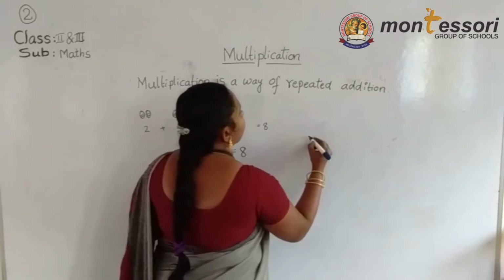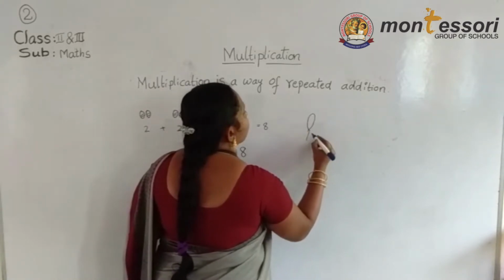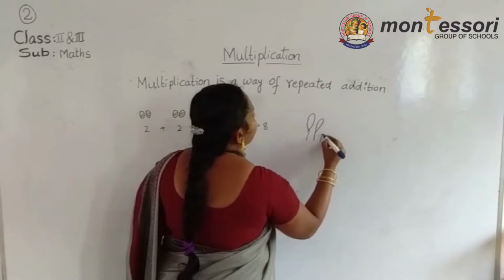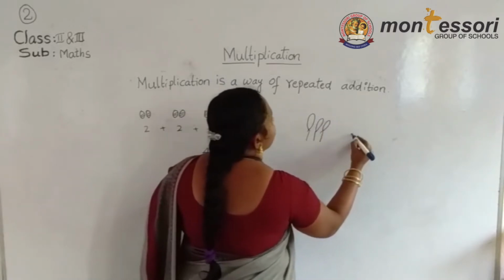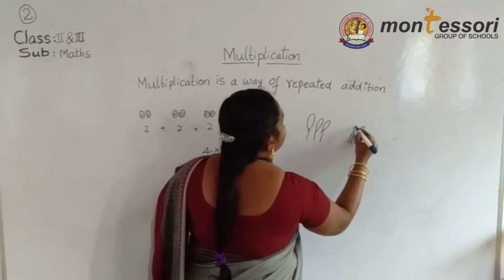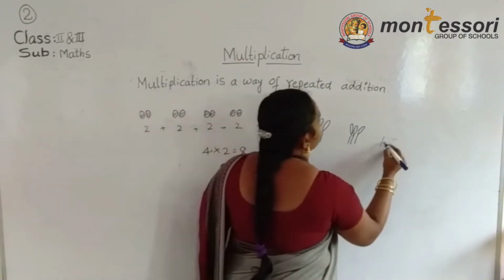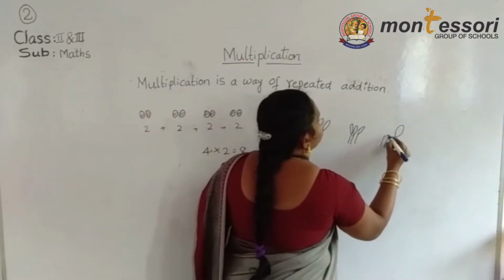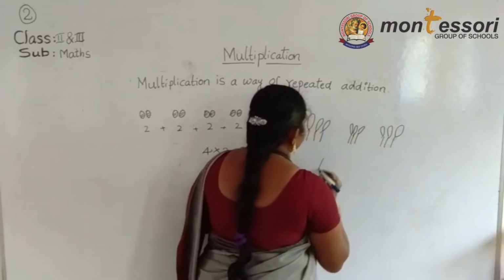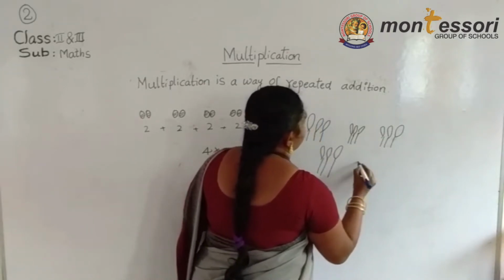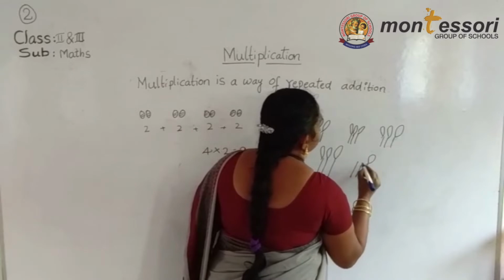Now listen. Balloons. Now for example, look, here how many groups are there?